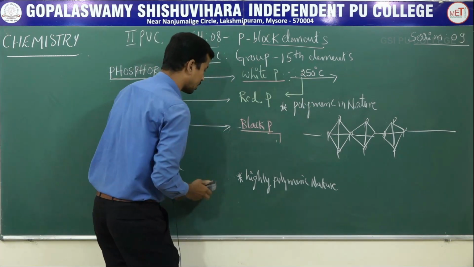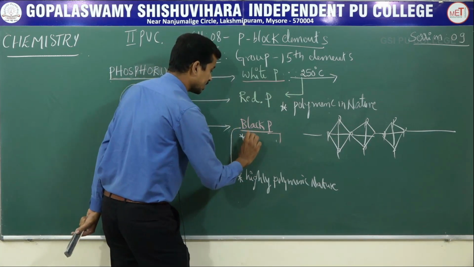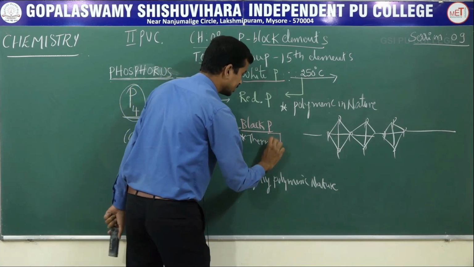Okay? Important point regarding the black phosphorus, it is a thermodynamically